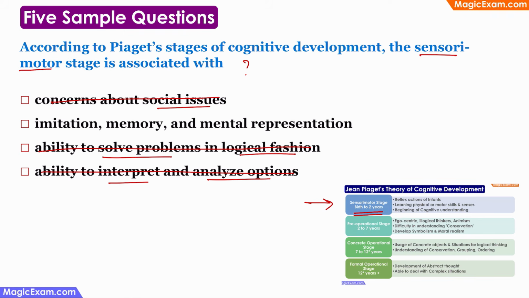Therefore, the correct answer here is the simplest among the 4 options. That is, the child can imitate, the child is learning how to remember things, and the child is also trying to represent things mentally. That is, when the child sees something or hears something, the child is trying to associate it with a person or a thing. Therefore, the correct answer here is option 2.